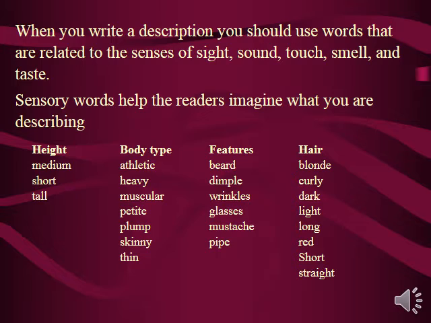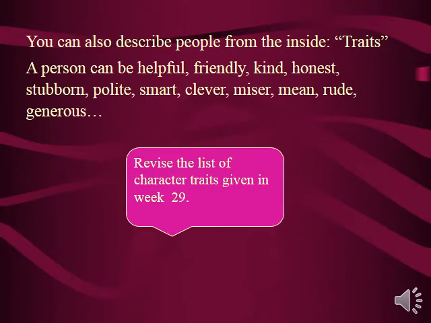When you write a descriptive paragraph, you should use the words that are related to senses: sound, touch, smell, and taste. Sensory words that can help you. So of course you also describe the height, the body type of the person, the features, and the color. You can also describe the people from the inside, which we call traits, as we said, and we took this in character traits, such as saying that this person is helpful, is friendly, is kind, is honest, is polite, is optimistic, pessimistic, and so on.